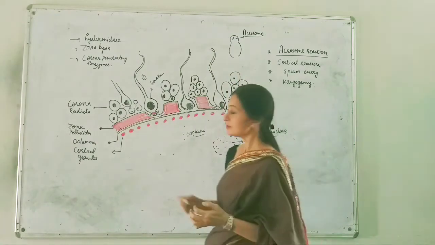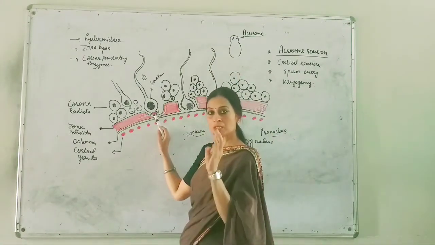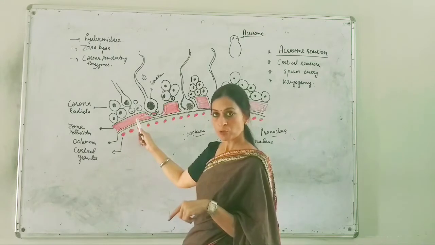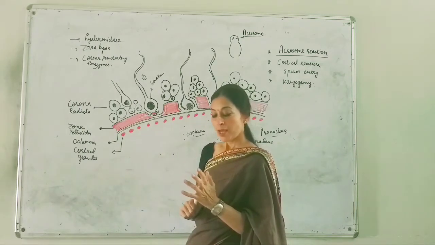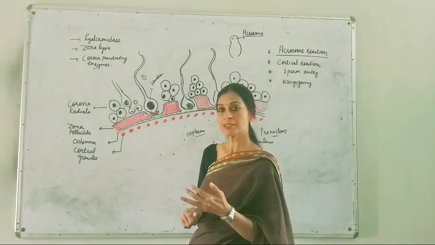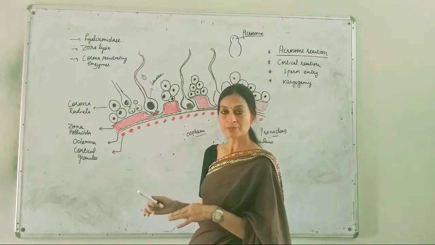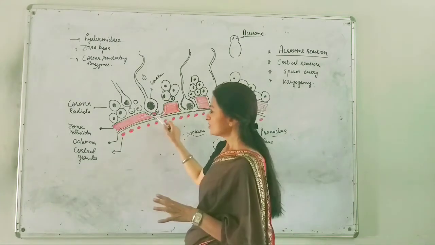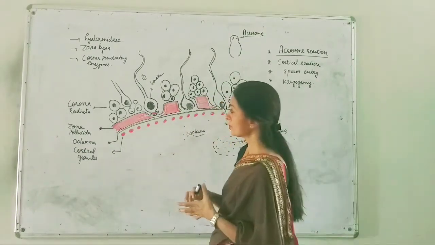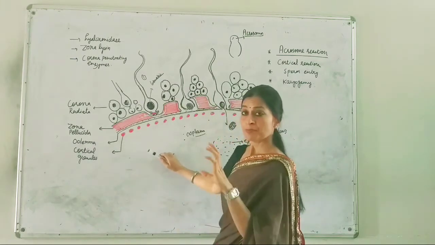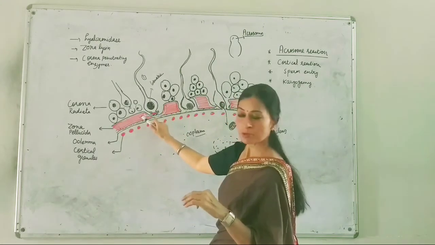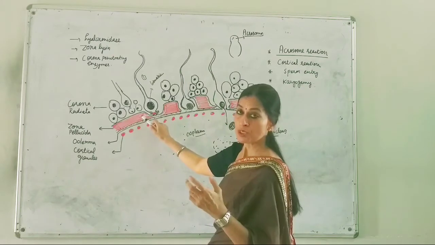So what have we learned? First of all, the acrosome is going to dissolve the three layers: first the corona radiata, then the zona pellucida and the plasma membrane. This will take place with the help of the acrosomal enzymes like hyaluronidase, corona radiata penetrating enzymes and zona lysins. These layers have to be dissolved with the help of acrosomal secretions, and there is a very important process, that is recognition of the correct type of sperm, which takes place with the help of the zona pellucida.